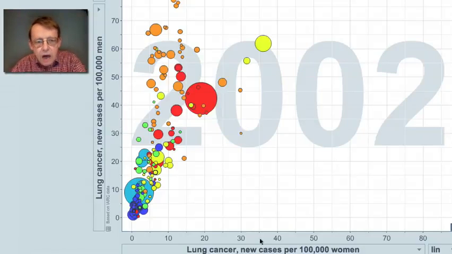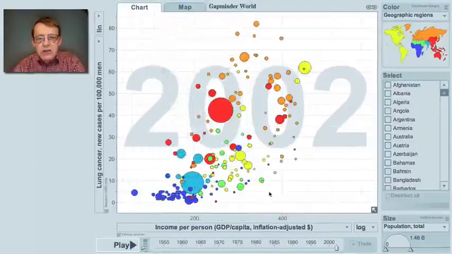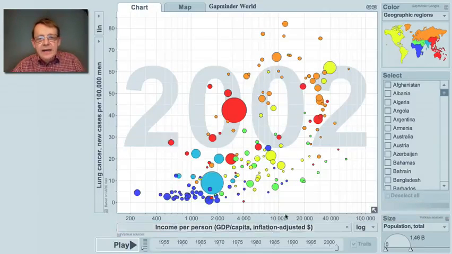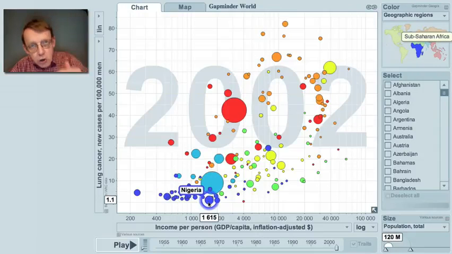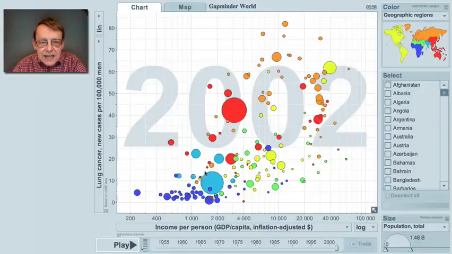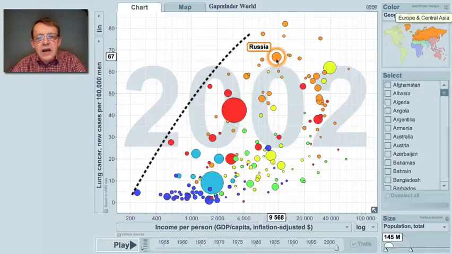But let us look how lung cancer in men varies with the economy of the country. I changed the horizontal axis, and instead here I show income per person in comparable inflation-adjusted dollars. And you can see now that the poorest countries, mainly the dark blue here from Africa, have very low lung cancer level because people cannot afford cigarettes, or very few can afford cigarettes. As soon as countries get a little richer, look at China here for instance, and then Russia, smoking increases in most countries, but not in all.